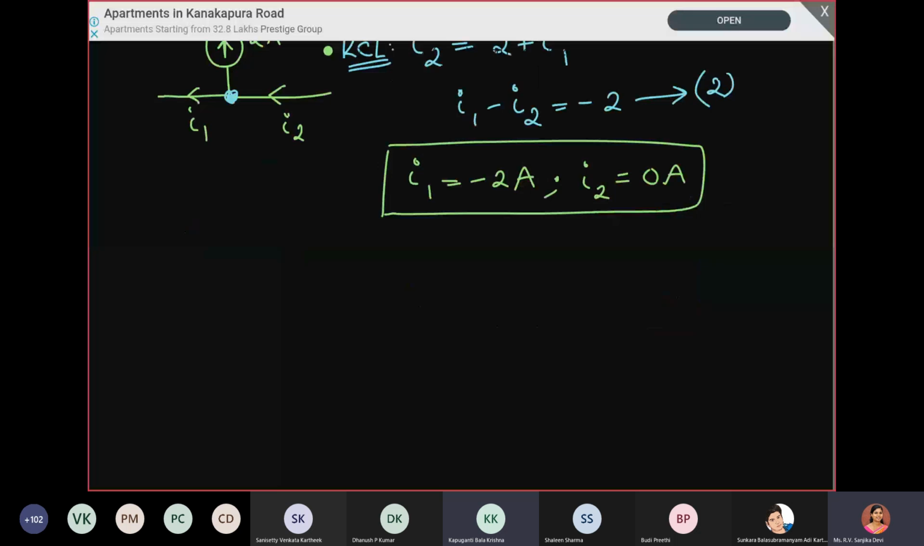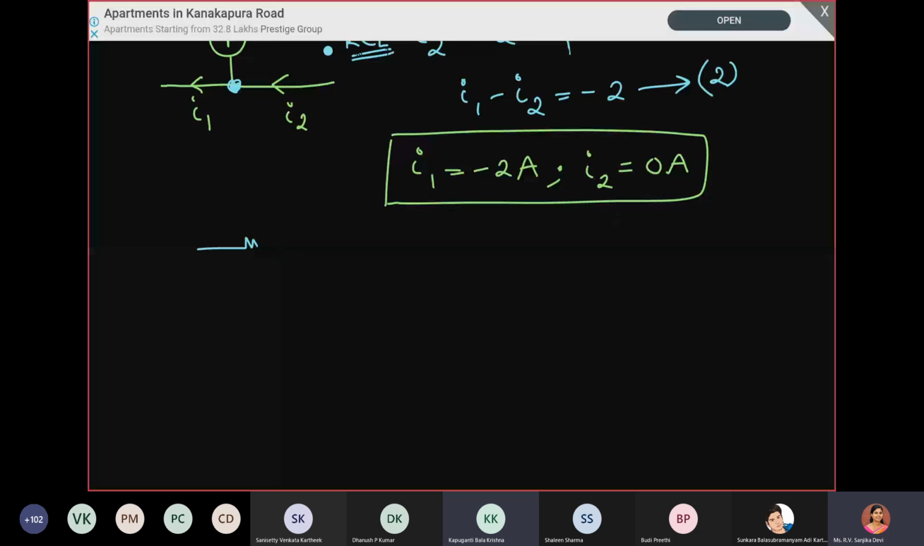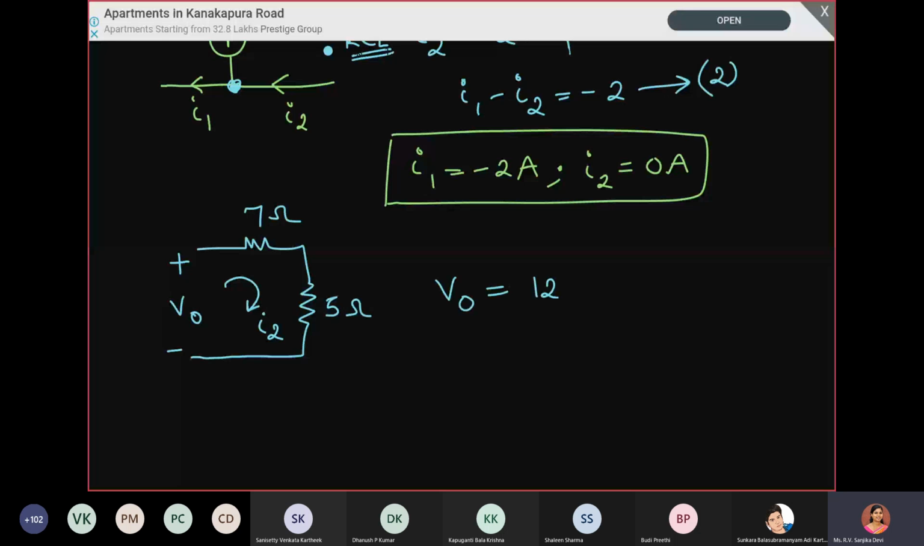So here we have the 7 ohm and 5 ohm. This is V0 we have to find, and the current is I2. What is V0 from this circuit? V0 is the drop across the 7 ohm and 5 ohm. So we can write V0 is equal to 12 times I2, because 7 and 5 are in series. And since I2 is 0, V0 is equal to 0 volt.